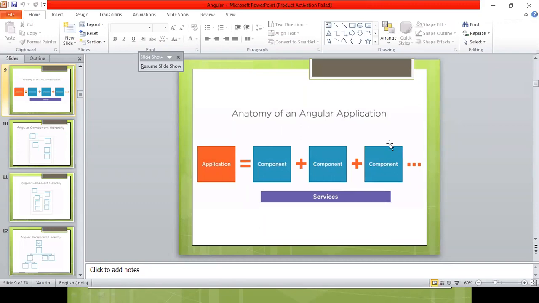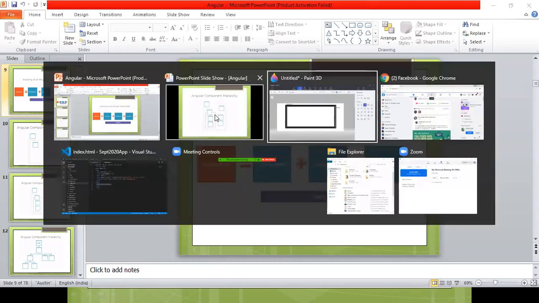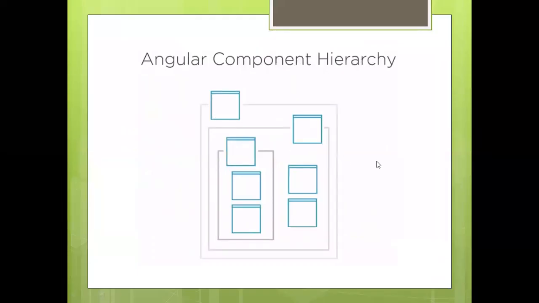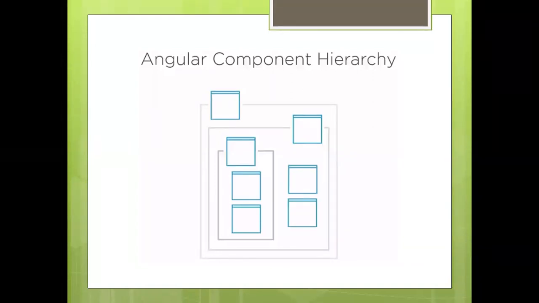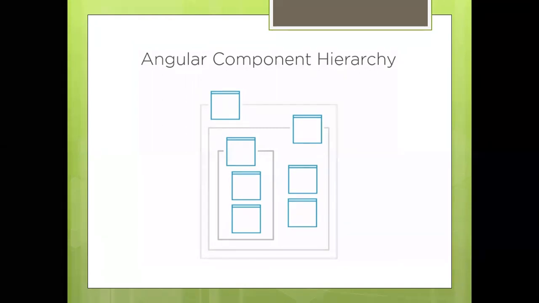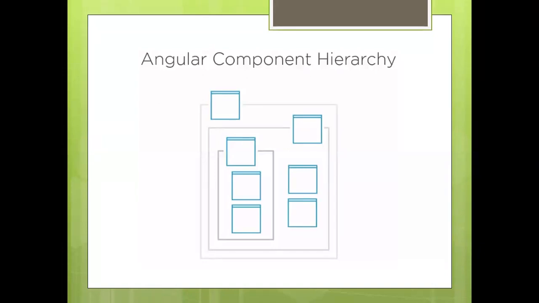Now, coming to another important feature. As I said, my Angular application is basically a collection of components. But if you remember, yesterday we spoke about Angular being modular by design, right? That means a module is basically a collection of related functionalities, like an HR module or an admin module.